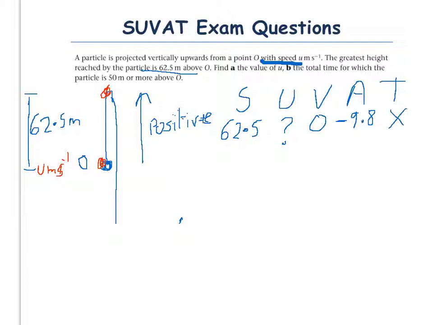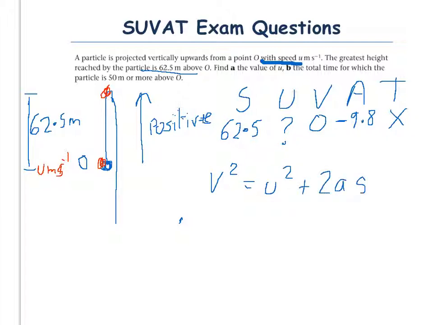So, we need to look at our SUVAT equations and think which one does not contain t. If you have a look yourself, you should spot that it's v squared equals u squared plus 2as.